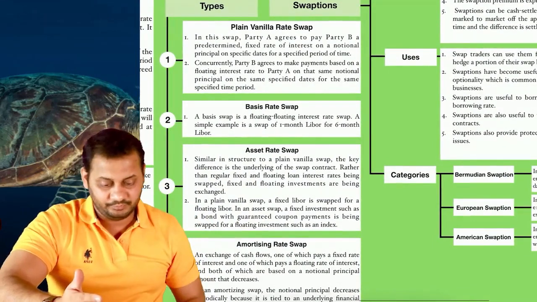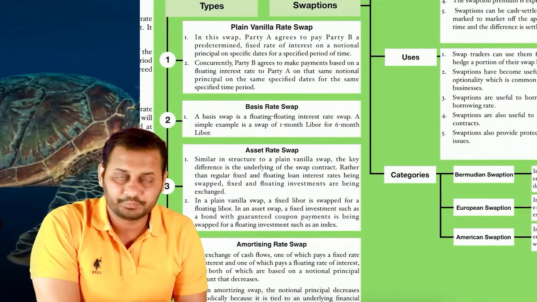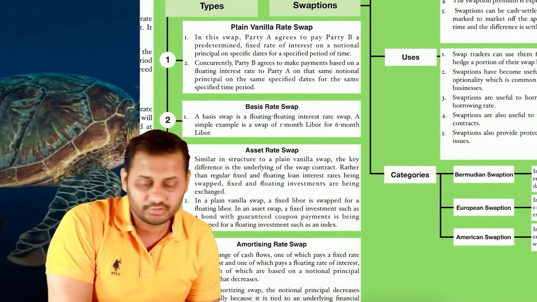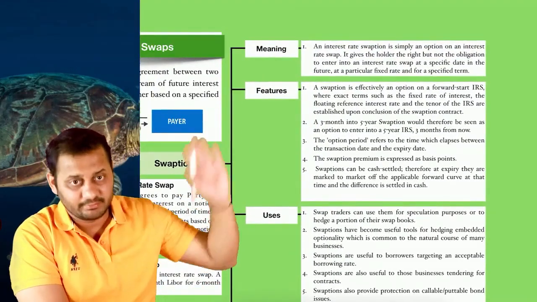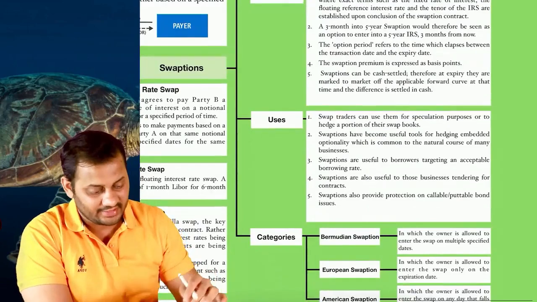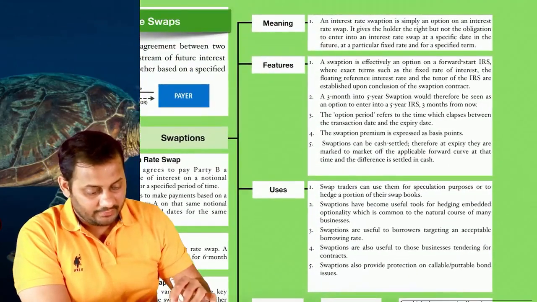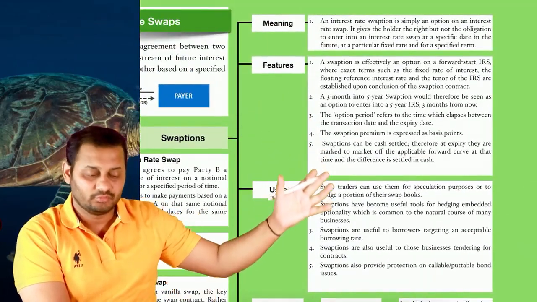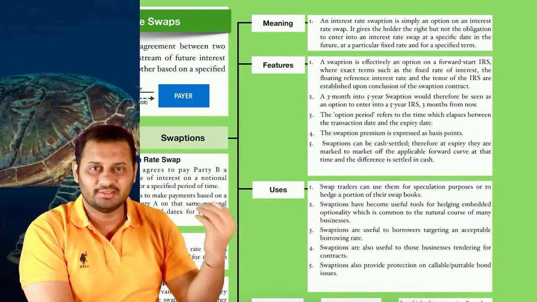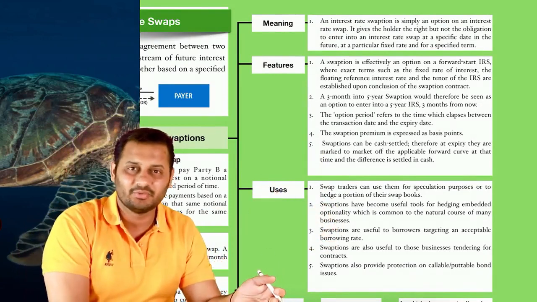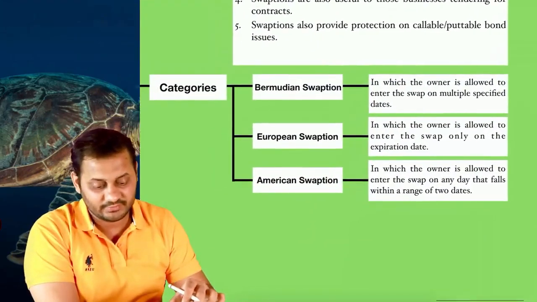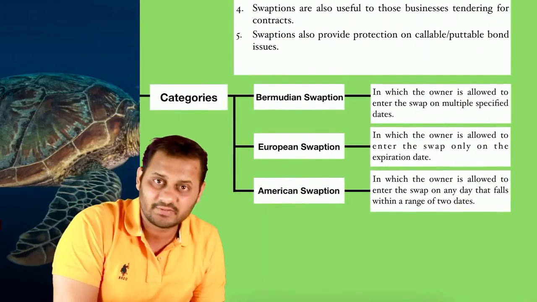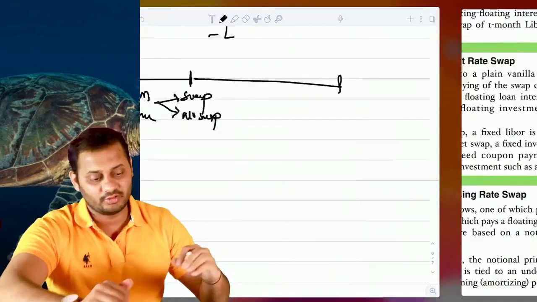There are 4 types of swaps. Before that, let's complete the swaption first. This is the meaning, features, users and categories. I am keeping these things for you. You can just read it and complete it. It just needs reading. Unless you read it, you are not going to get it no matter how much I explain. But there are 3 types of swaption: Bermudan swaption, European swaption and American swaption. I will explain all of them.